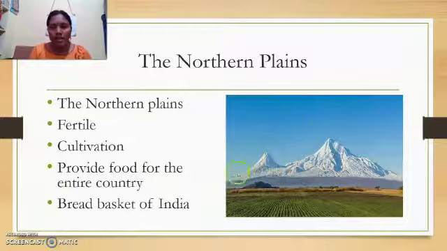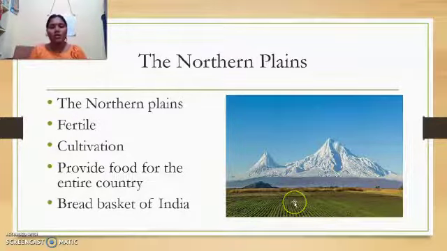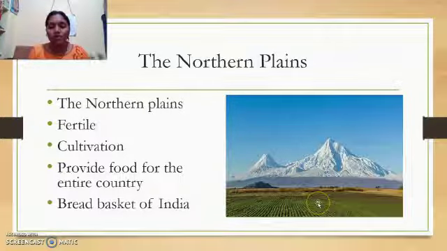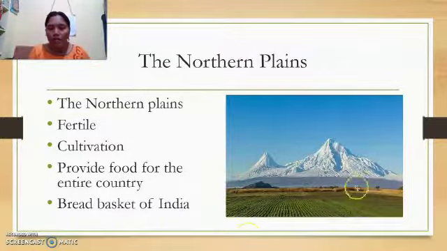You can see the Himalayas here, and the northern plains. This is the Himalaya. The down part, which is the very plain part, is used for cultivation, agriculture, to grow rice or cotton, or so many things. Whatever we eat, we are just growing it. Farmers are doing the cultivation. That's the reason we are getting food. So we are calling it the northern plains.